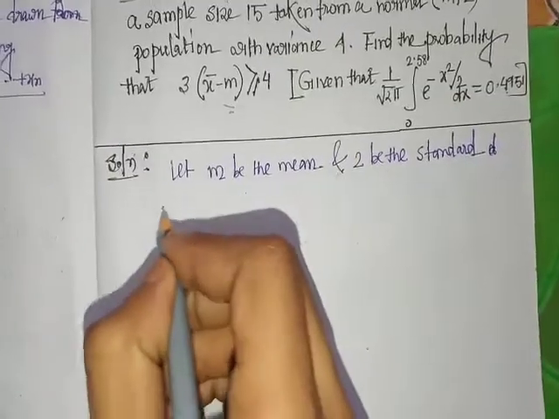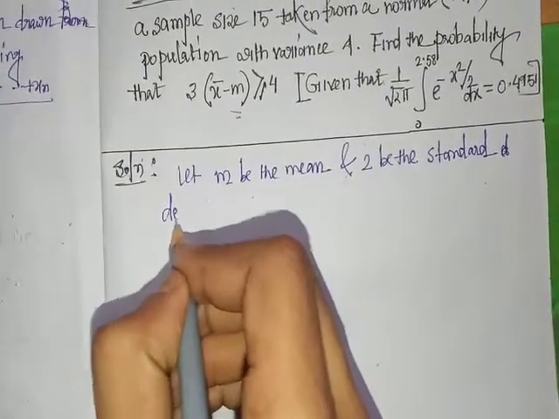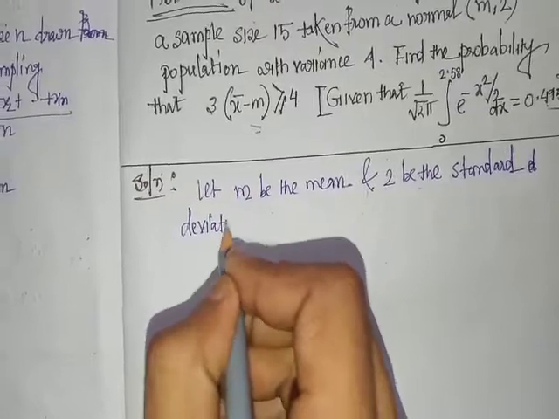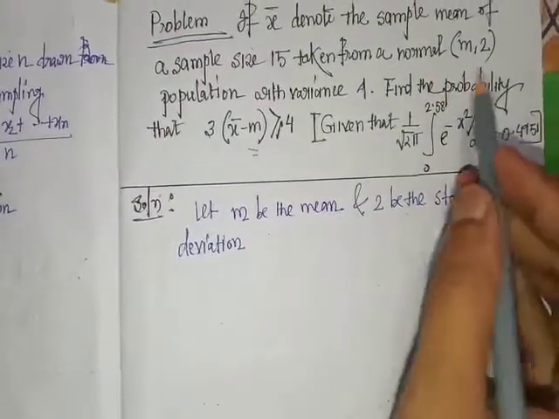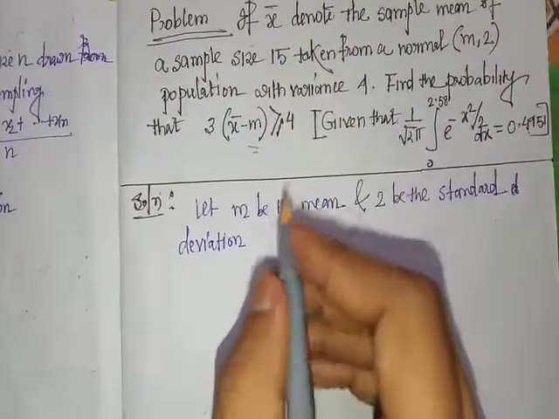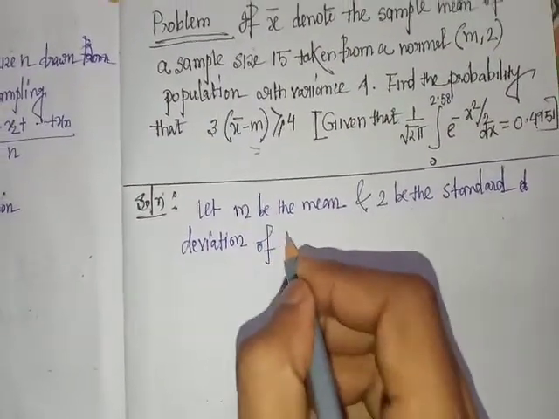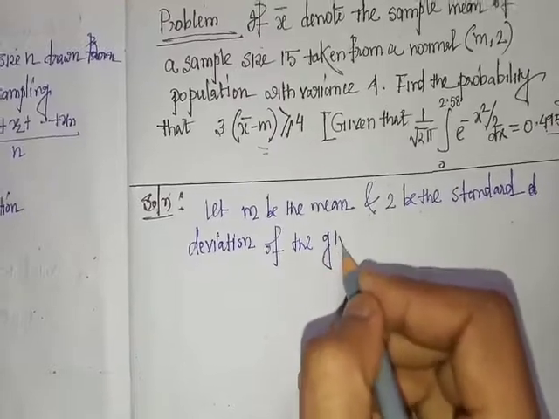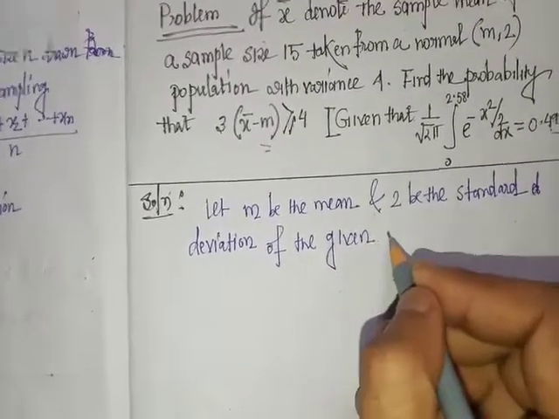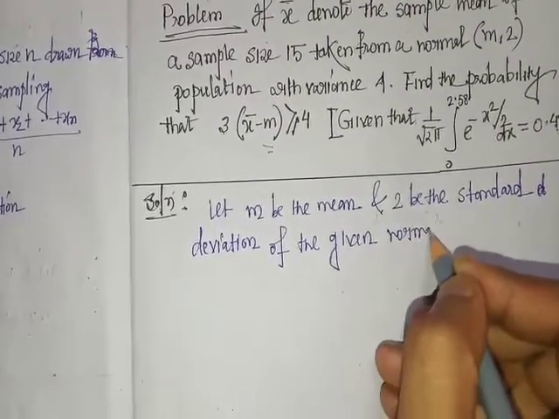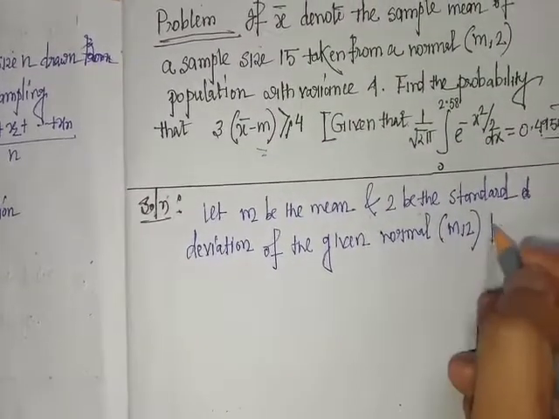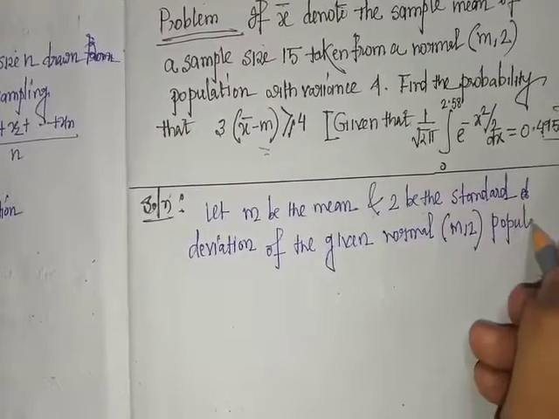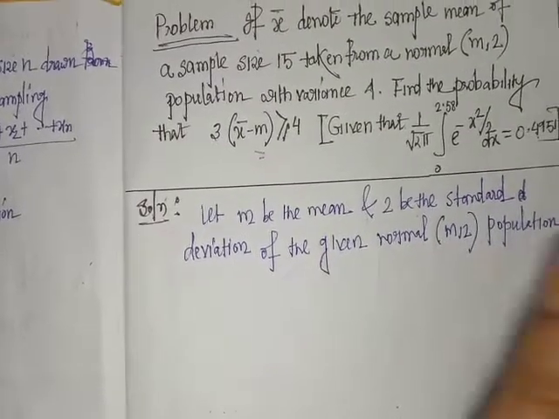So let m be the mean and 2 be the standard deviation of the given normal (m, 2) population.